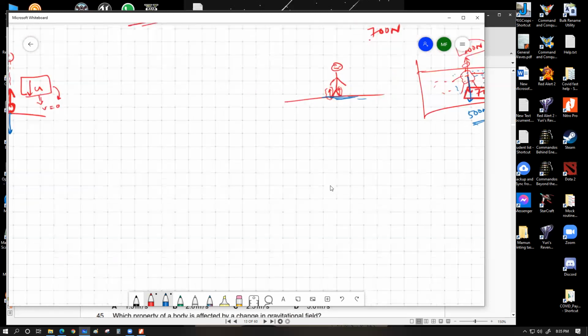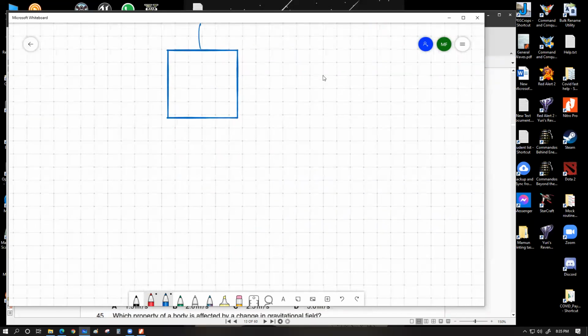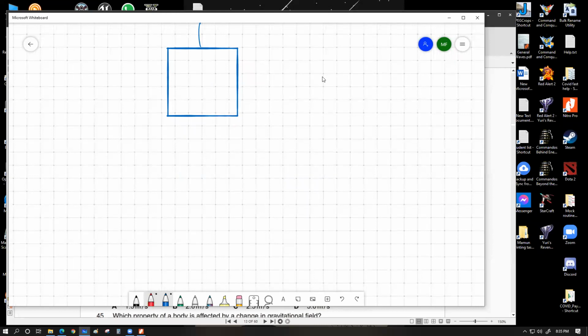The idea for a lift is something like this. Let's consider this scenario. Let's say this is a lift box. This is the top floor. We're gonna go to the top floor later. Currently I'm at the ground floor and I'm standing on the lift. The lift is currently stationary. Let's say my mass is once again 70 kg.